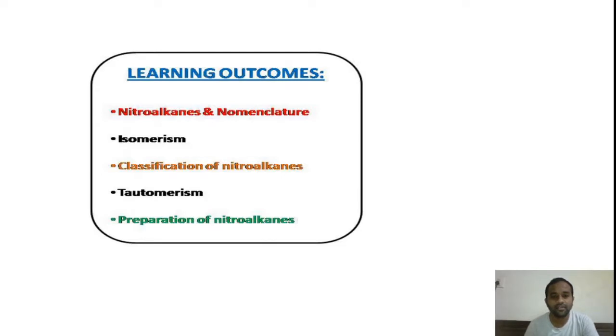At the same time, we will also learn the concept of tautomerism and tautomerism in nitroalkanes. At last, the preparation of nitroalkanes: how to prepare the nitroalkanes.